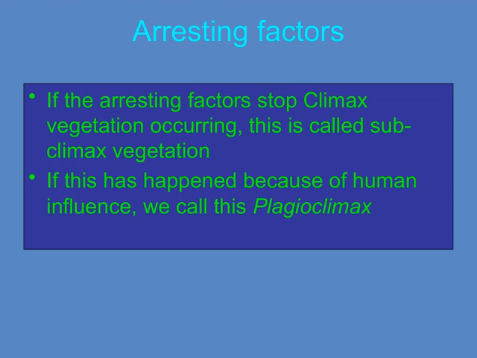The key idea here is that these arresting factors prevent the ecosystem from reaching its natural climax stage. Understanding these influences helps us see how human actions can shape, alter, or even halt natural ecological succession. It's a crucial concept because it highlights the impact we have on ecosystems and their natural development.